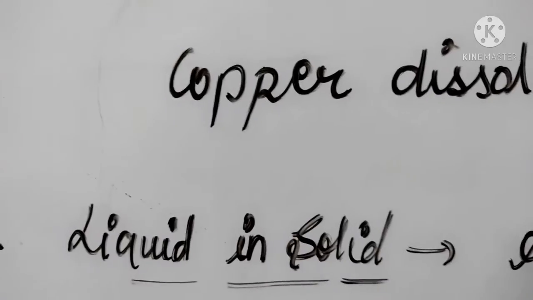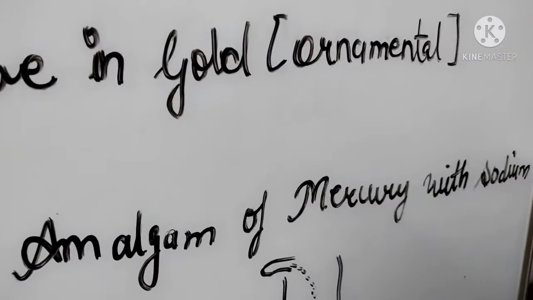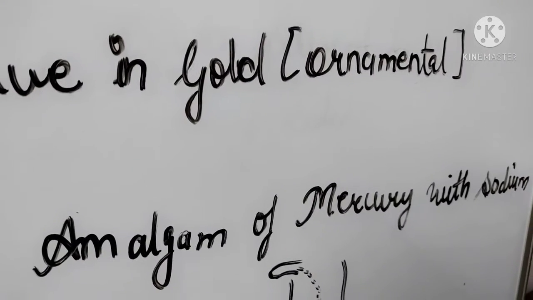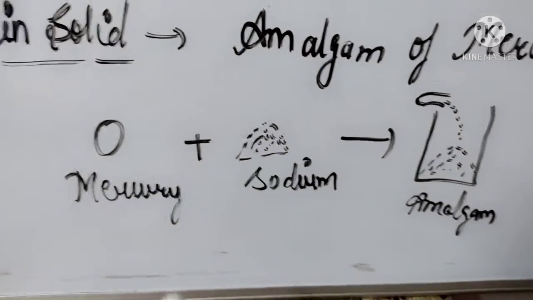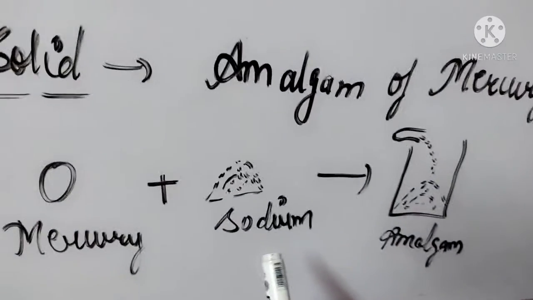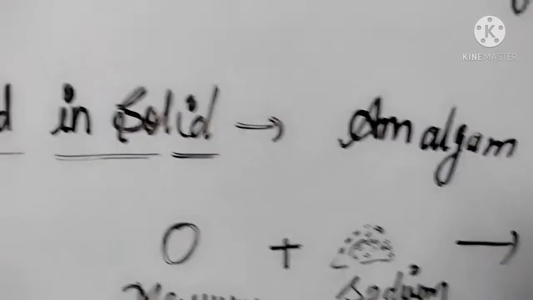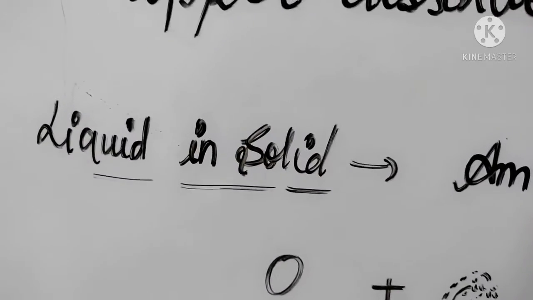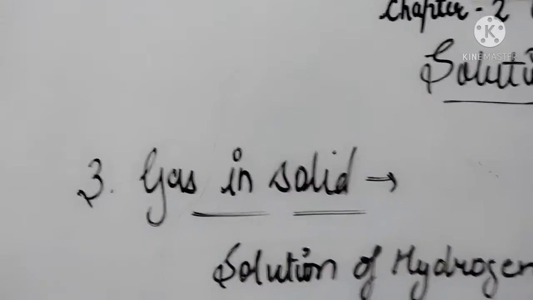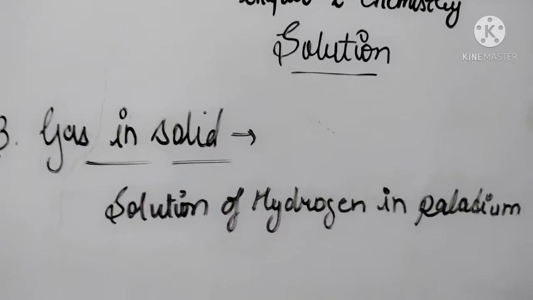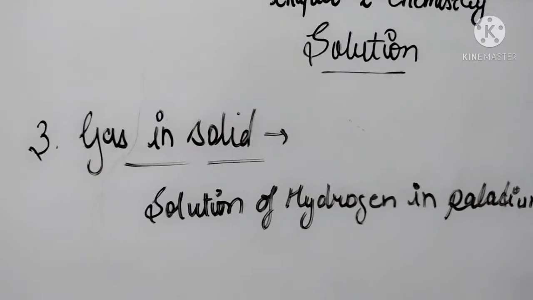Next, second one is liquid in solid. Amalgam of mercury with sodium is called the liquid in solid solution. Let's see the diagram. Mercury plus sodium makes the amalgam. It is the example of liquid in solid solution. The third one is gas in solid. Solution of hydrogen in the palladium is the example of gas in solid solution.